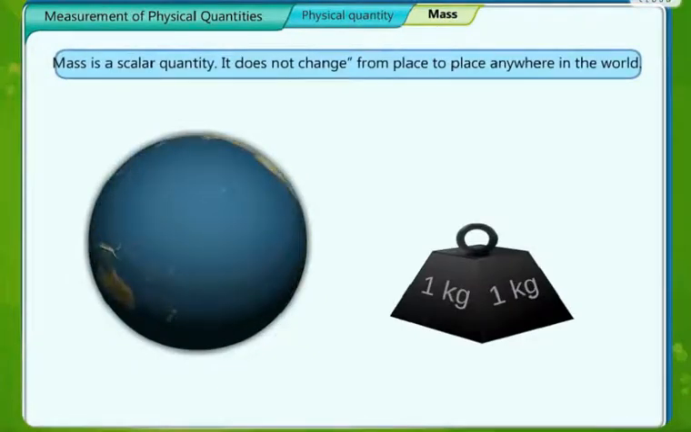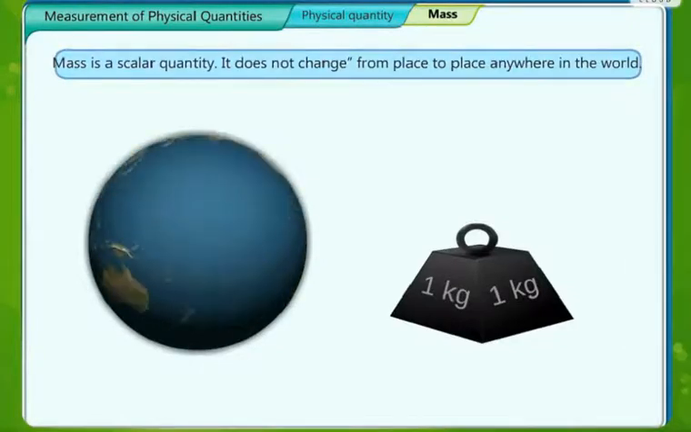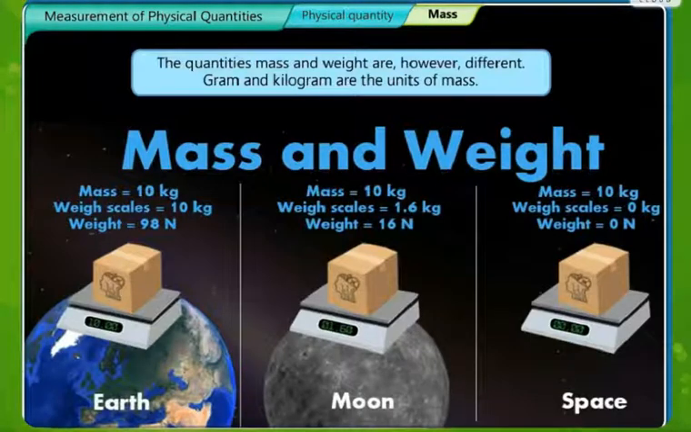Mass is a scalar quantity. It does not change from place to place anywhere in the world. For example, 1 kg taken in any corner of the world remains 1 kg.